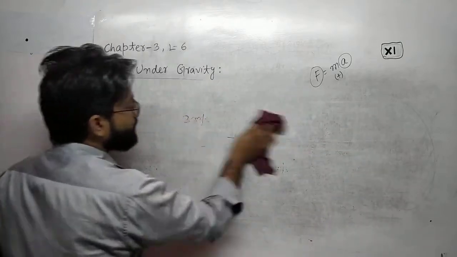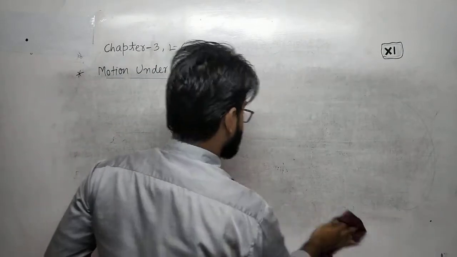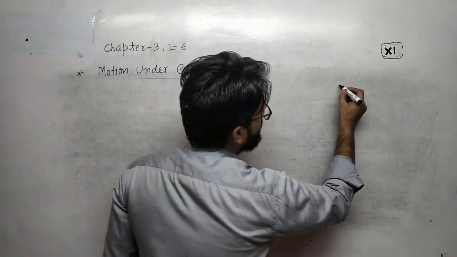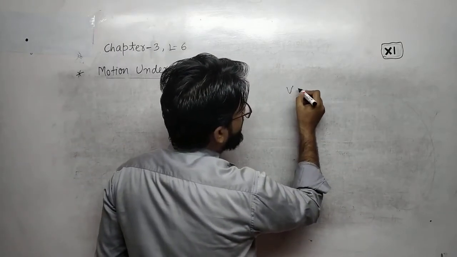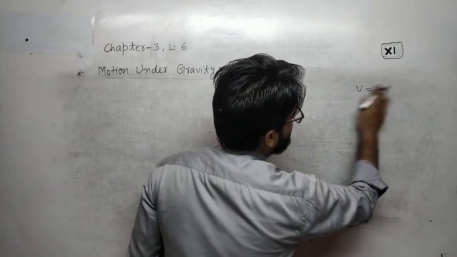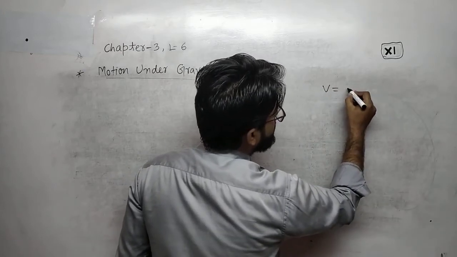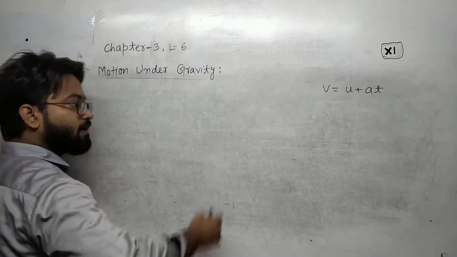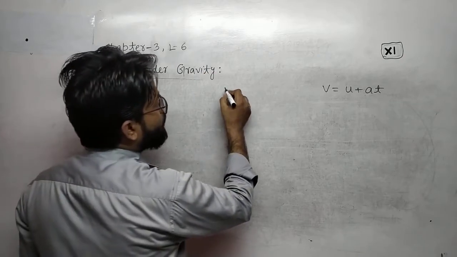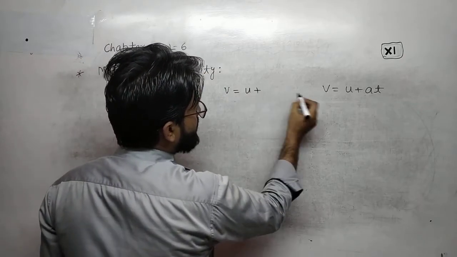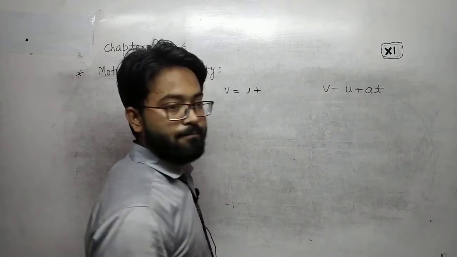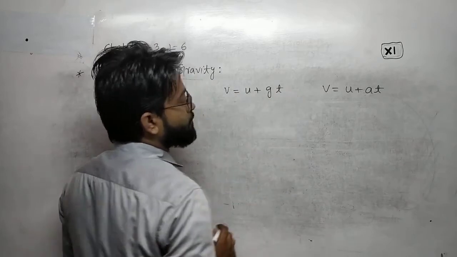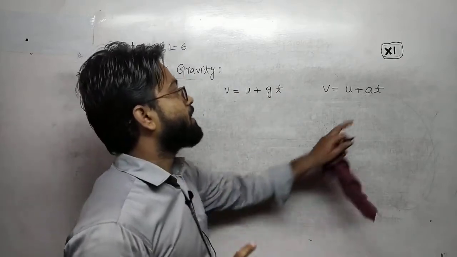Now let us discuss some equations of motion under gravity. We know that V is equal to U plus AT. This is the first equation. When the object is moving under gravity, in free fall, then final velocity is equal to initial velocity plus, in place of A, you will put gt. Here it is acceleration.